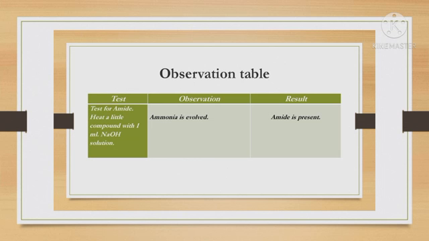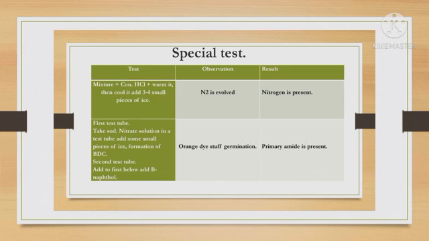Functional group detection test. Test: heat a little compound with 1 ml NaOH solution. Observation: ammonia evolved. Inference: amide is present. Special test. In a test tube, take a pinch of compound and add concentrated HCl to it. Then warm it, cool it, and add some pieces of ice. N2 is evolved. Inference: nitrogen is present.